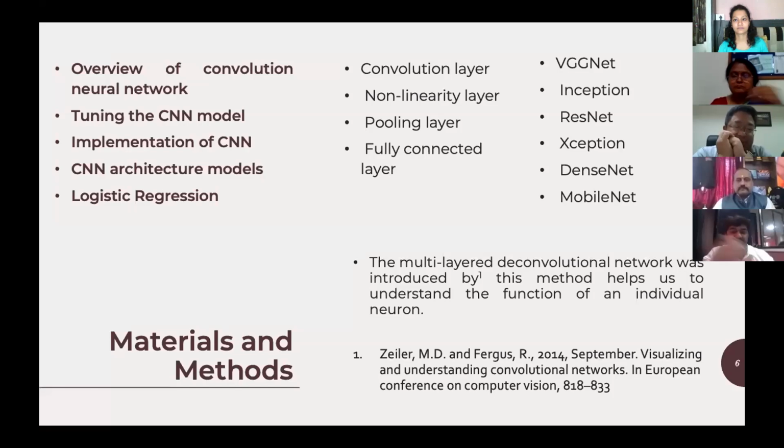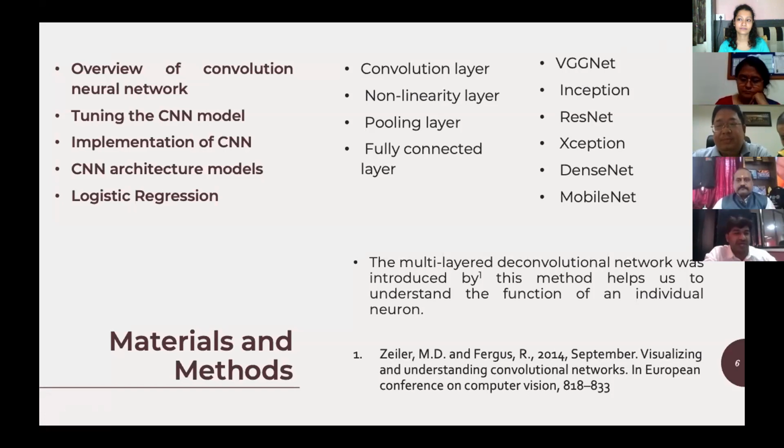CNN model can give it to some linear classifier. So what we have done in this experiment is we have used CNN as a feature extractor, and for that CNN we have used different architectures that I have listed here: VGGNet, Inception V3, ResNet, Xception, DenseNet, and MobileNet. Then we have given these features from the CNN model to our linear classifier. As a linear classifier, we have used logistic regression.